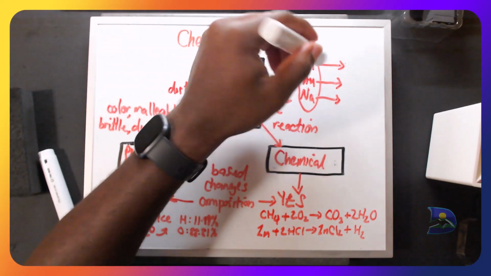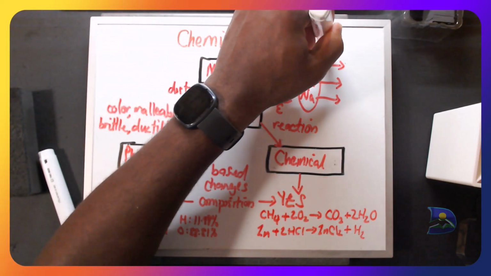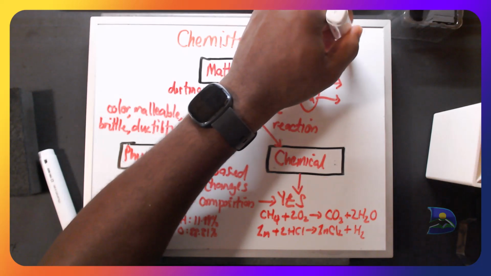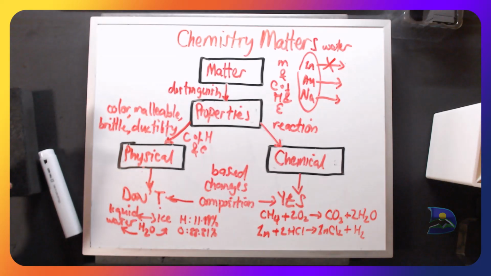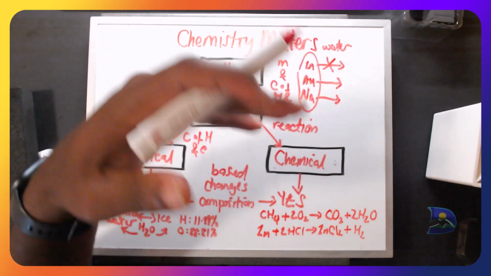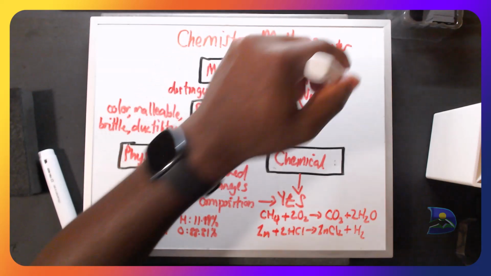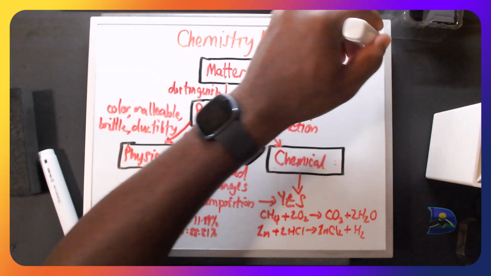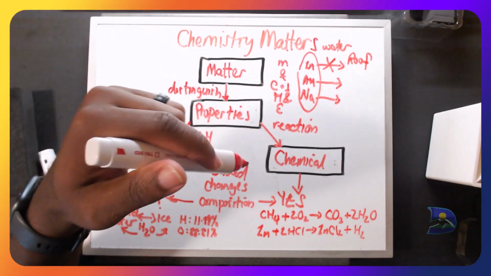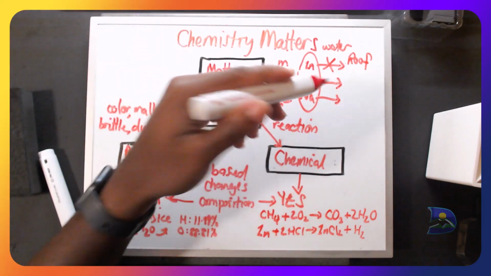For example, zinc, when it interacts with water, doesn't react with water, and that is why zinc is a great example of a material used for roofing. Next, how about gold?